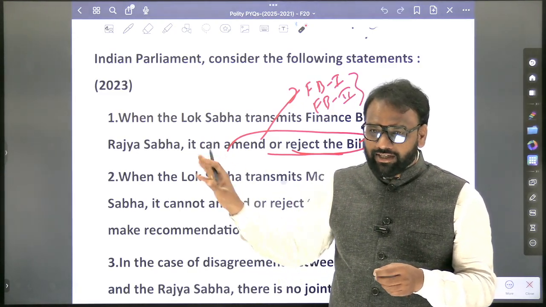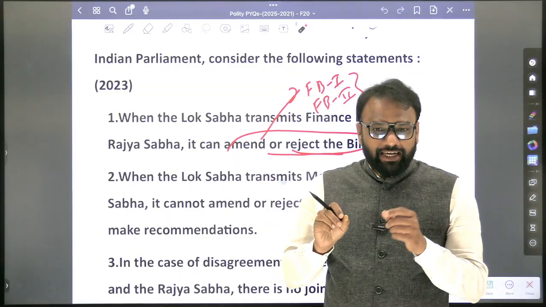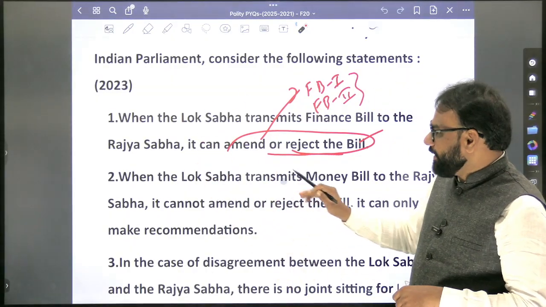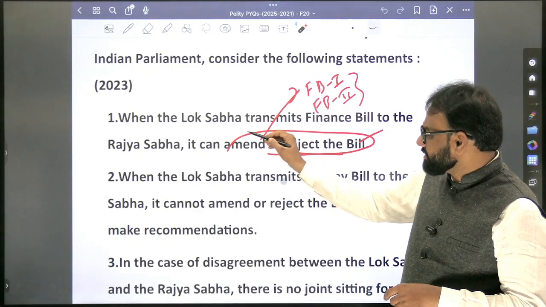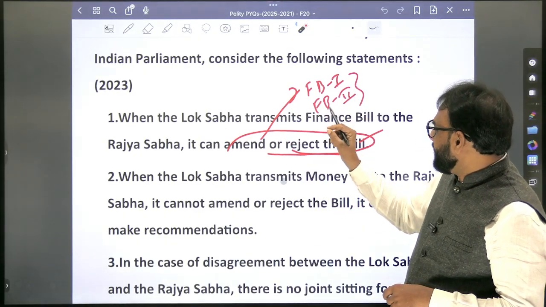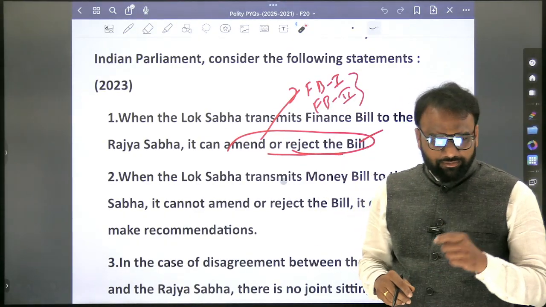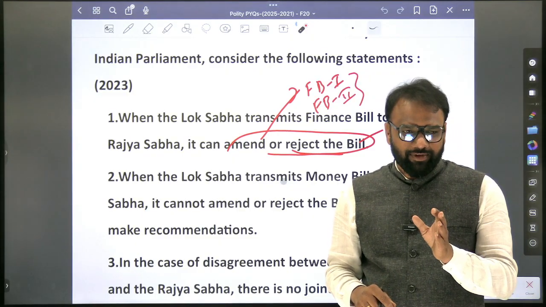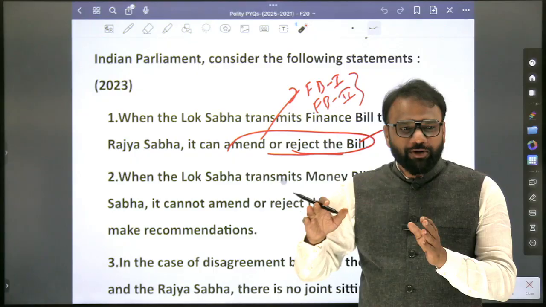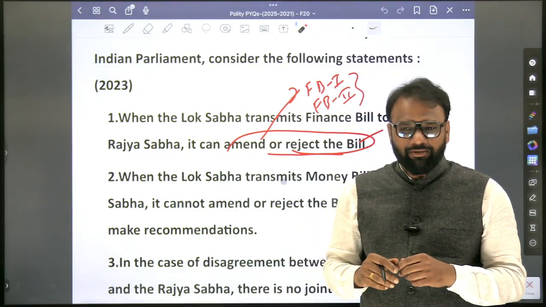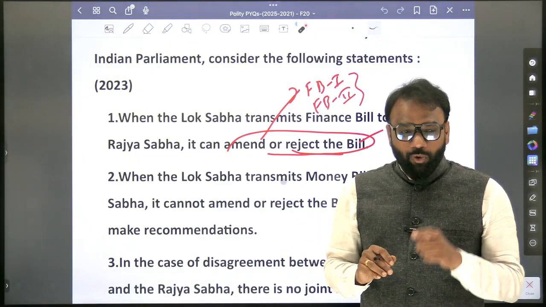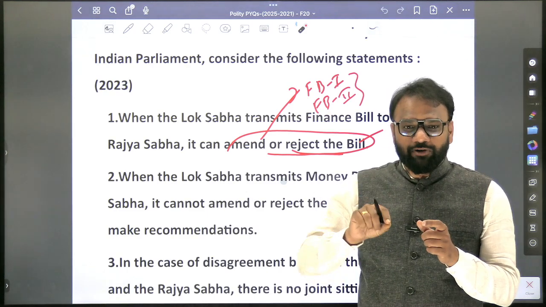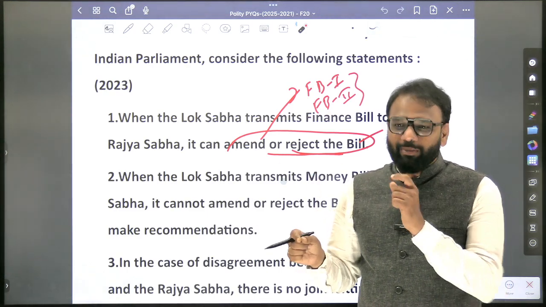What I am saying here is, they have not taken such points. If they had taken such a point, it would cause confusion. For example, if they make a statement like this: a money bill can be introduced in Lok Sabha only, but a finance bill can be introduced in both Lok Sabha and Rajya Sabha. Will you be able to answer? Why? Because when we say finance bill, you require a special provision with respect to finance bill 1 and 2, because it's not a common feature.